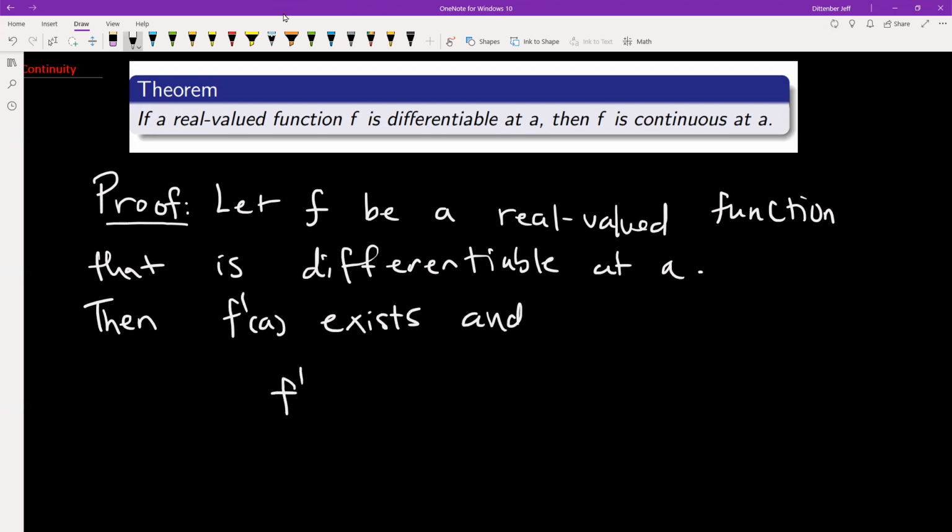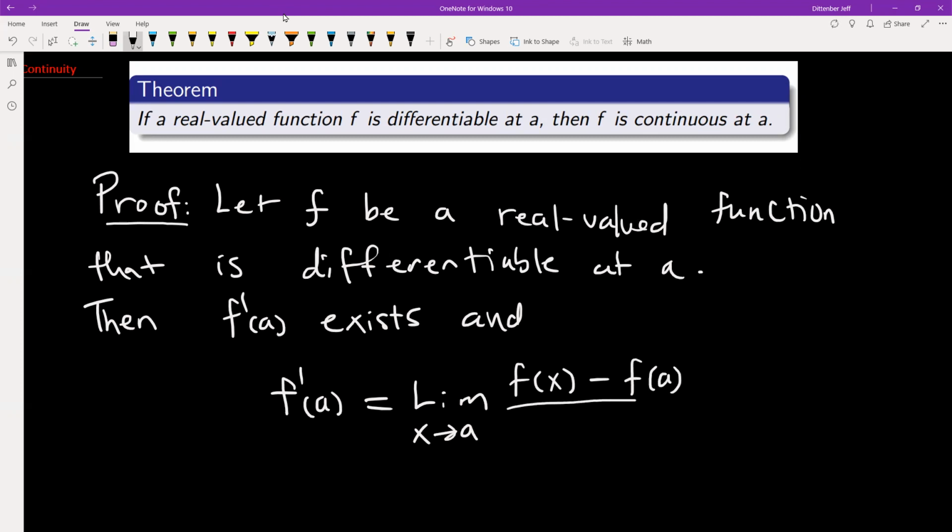We know that f prime of a is equal to the limit as x goes to a of f of x minus f of a divided by x minus a. Okay, so here's our expression for the derivative. So we know that this function is differentiable, which means we know this derivative exists.